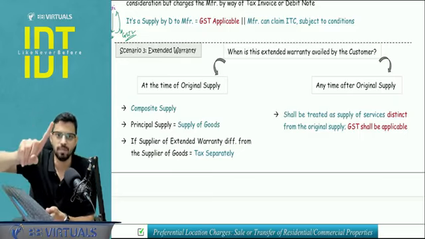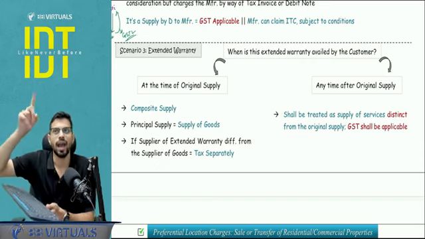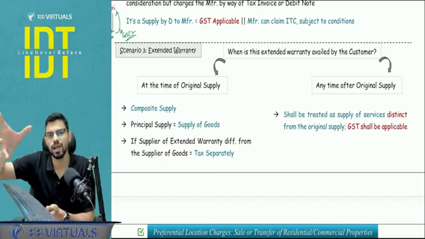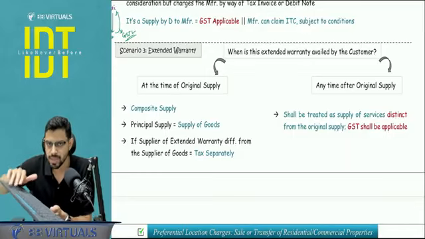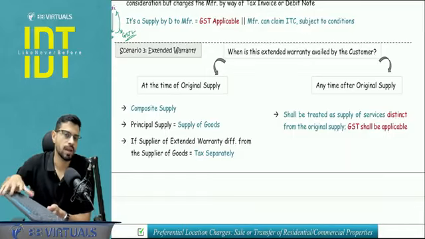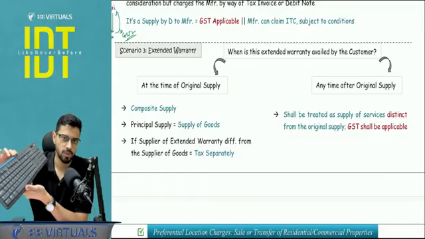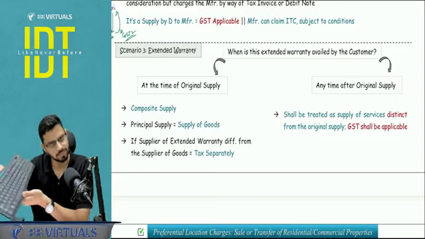Where there is a natural bundle and one is a principal element. Principal element means the predominant element. So if I buy this keyboard along with an extended warranty, this will be a composite supply where the principal element will be the keyboard. So keyboard rate will apply, right?